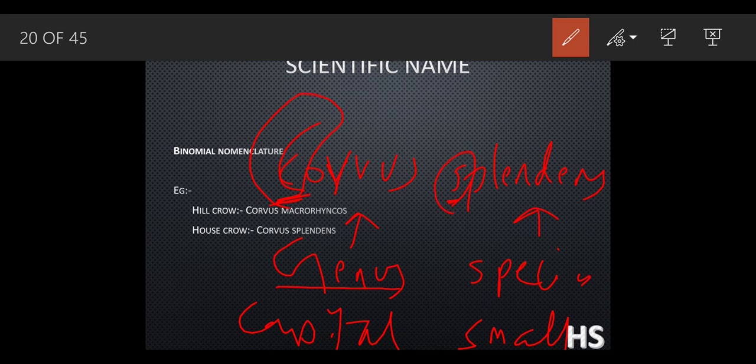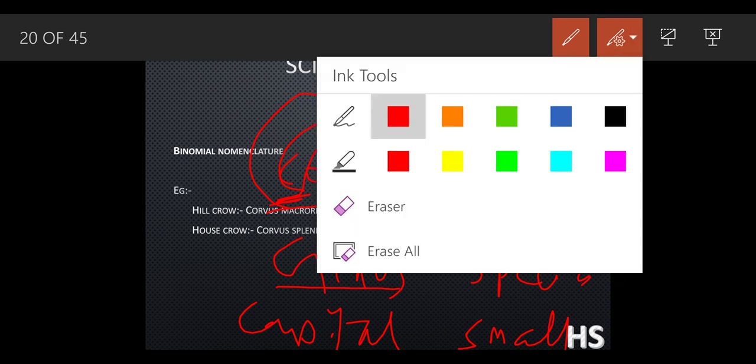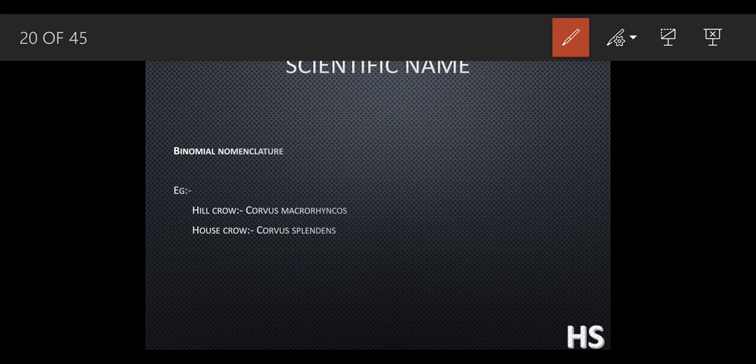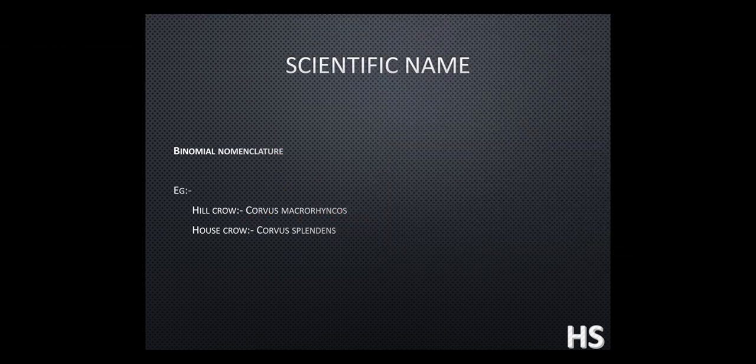This is the rule. And after writing any scientific name, just underline it. So these are the two rules. What is the first rule? Genus starts with a capital letter and species starts with a small letter. And what was the second rule? After writing the scientific name, we should underline it. And why is it known as binomial nomenclature? Because there are two names, genus and species. So that is why it has been given the name binomial nomenclature.